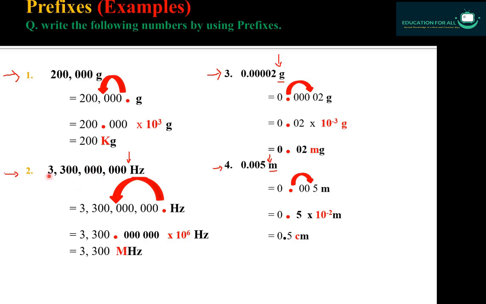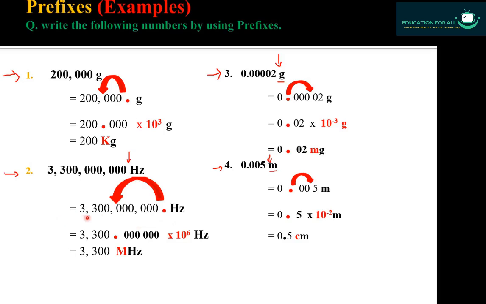Now come to this. Here you can see 1 2 3 4 5 6 7 8 9 10 digits are here. So it is very uncomfortable for us to write 10 digits again and again in every step, wherever we want to write this digit. It is very uncomfortable for us. So by using prefixes we will be able to write this bigger value into very small digits. Here there is no decimal point, you cannot see any decimal point, this means the decimal point is at the end.